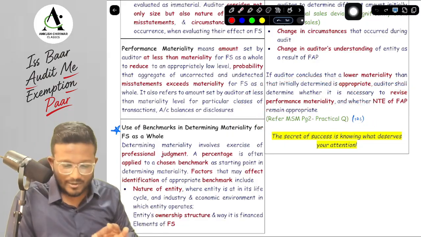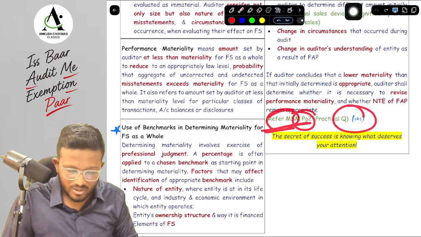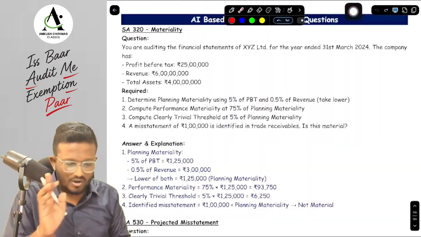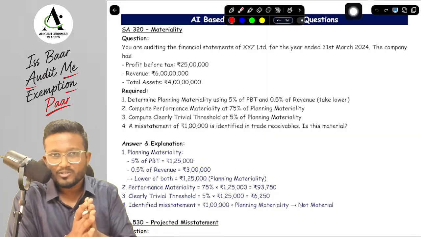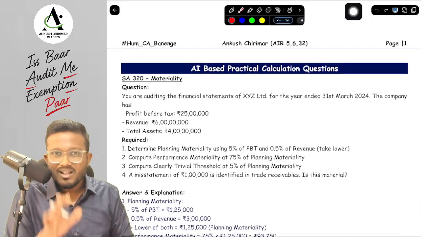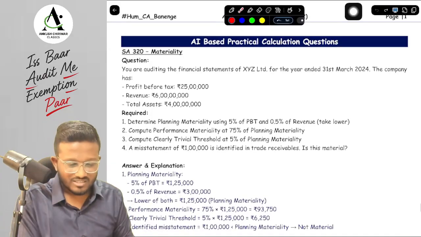We have to do one practical question from our Mahasmart Marathon, page number 2, that is given in your concept book itself. We have included everything in your concept book. All the Mahasmart Marathon topics were also included. If you don't know what is Mahasmart Marathon, you can definitely just check out these particular pages that are given in the last of the concept book. You will get to know.